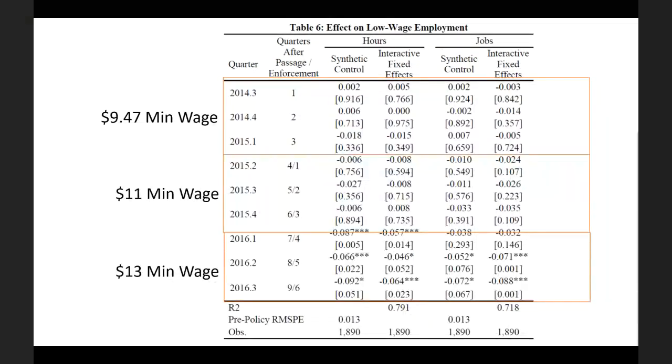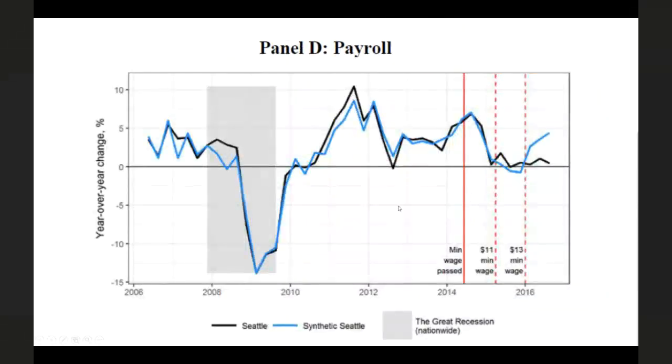So the last thing they want to look at here is they want to say, since we know that wages went up, but the hours worked goes down, how does the payroll of all employers who are employing people at less than $19 an hour change? Are the workers who remain employed getting more money into their pockets than workers got before the minimum wage goes into effect? And what they're going to find is that with this first minimum wage increase from $11 to $13 an hour, the answer looks to be yes. But with the second minimum wage increase, the answer looks to be no.